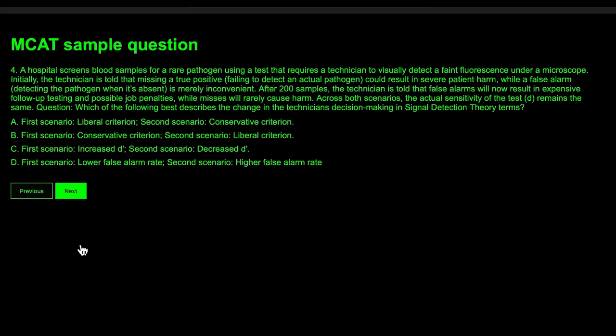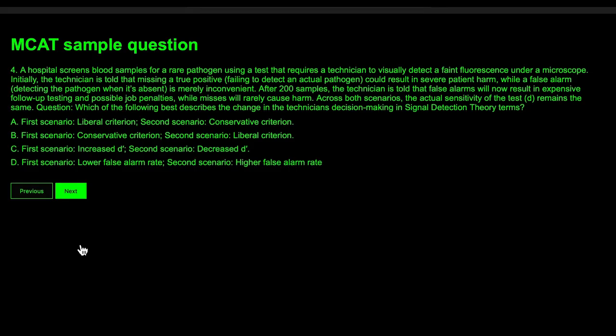Which means you're more likely to have true positives, which are good, you want them, but you're also more likely to have false positives, which you want to avoid, just like a liberal person. A conservative criterion is when you're more likely to have negatives, which means you're more likely to say something is not there, which means you're more likely to have false negatives and true negatives.